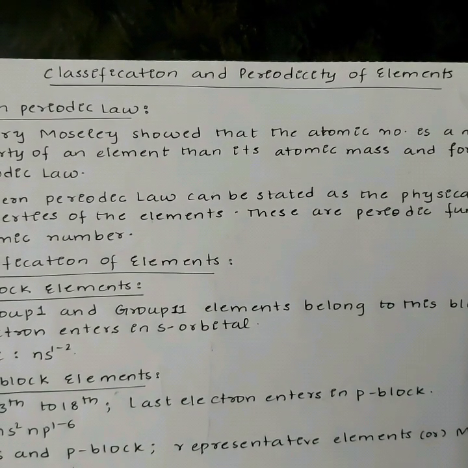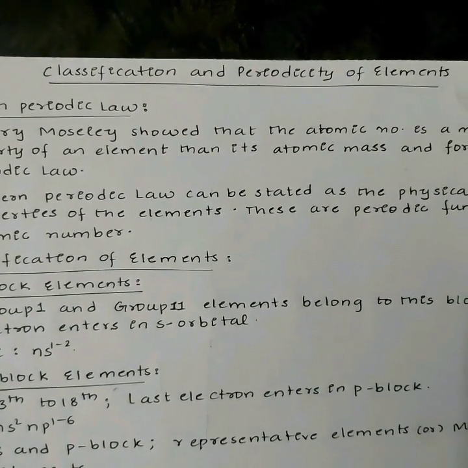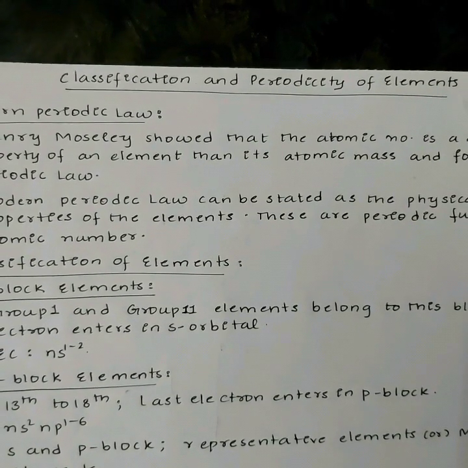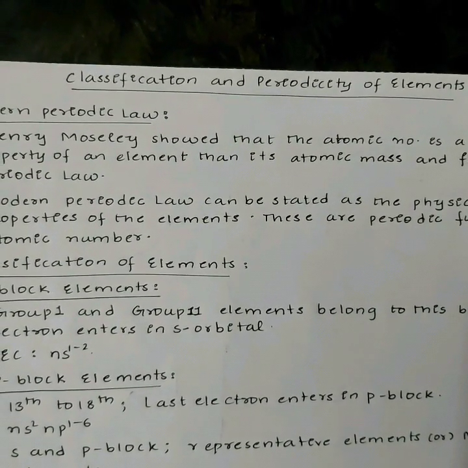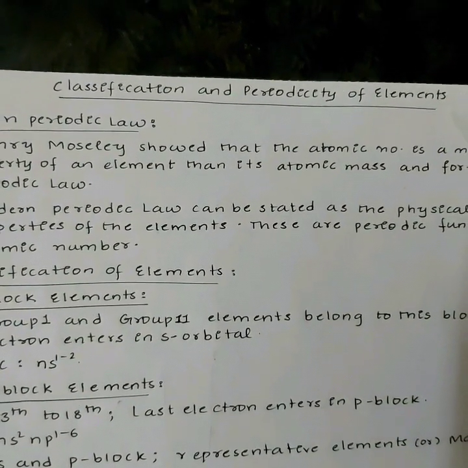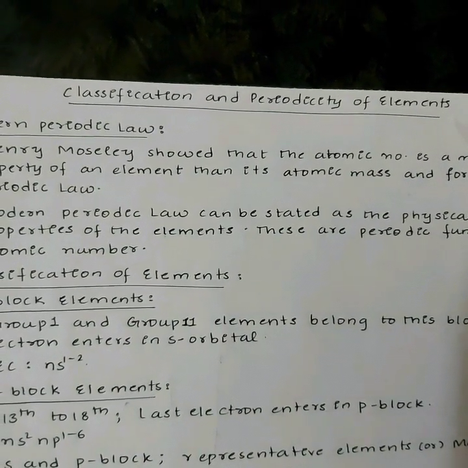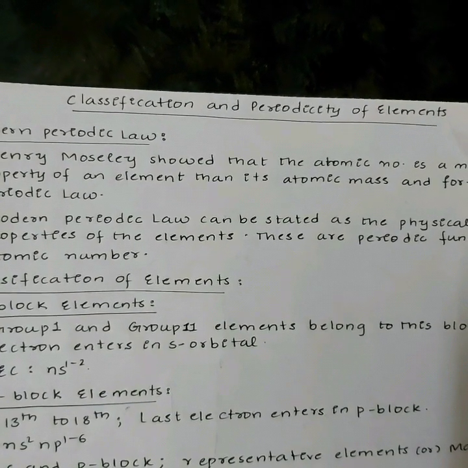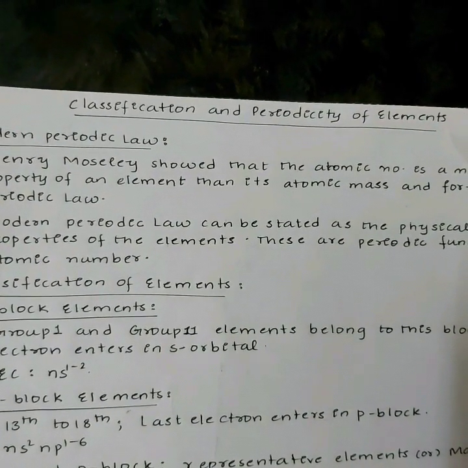Classification and periodicity of elements. Earlier attempts to classify the elements. Many attempts were made to classify the known elements from time to time. These are Prout's hypothesis, Döbereiner's triads, Newlands' law of octaves, Lothar Meyer's atomic volume curve, Mendeleev's periodic table, etc.